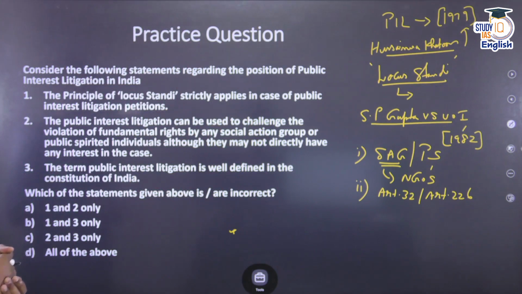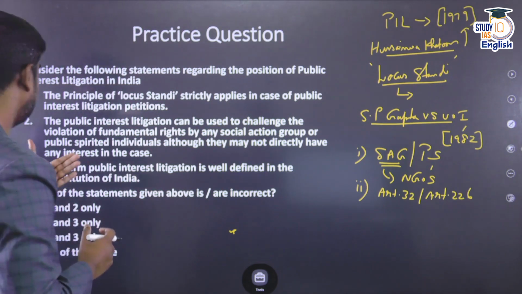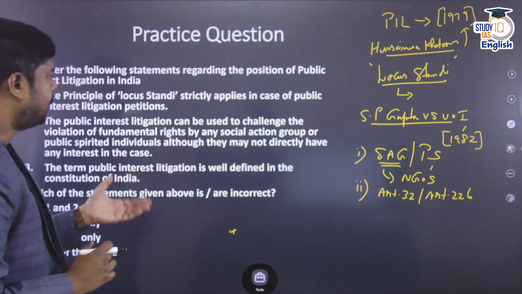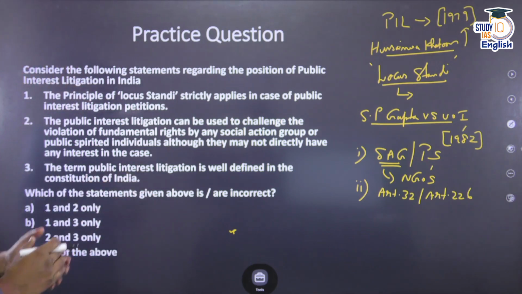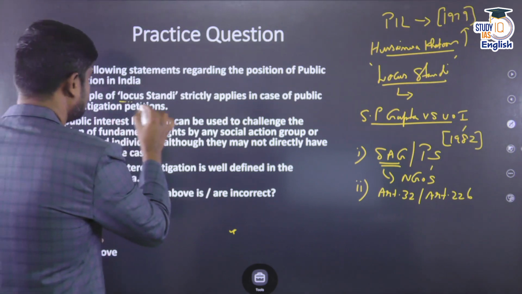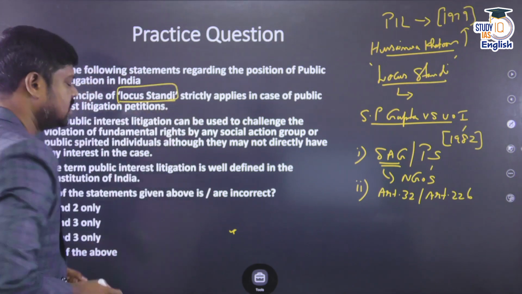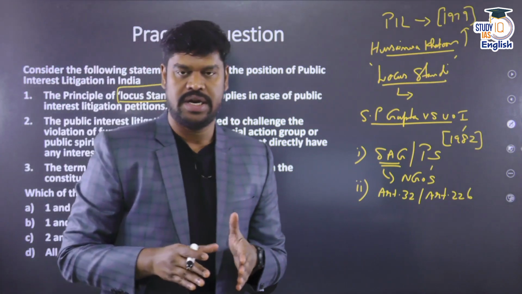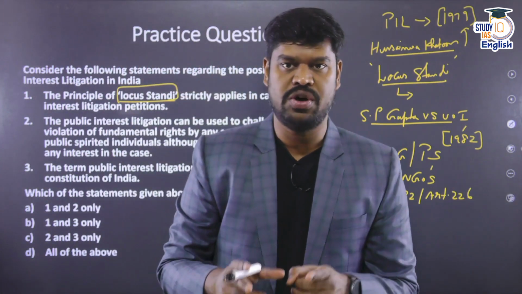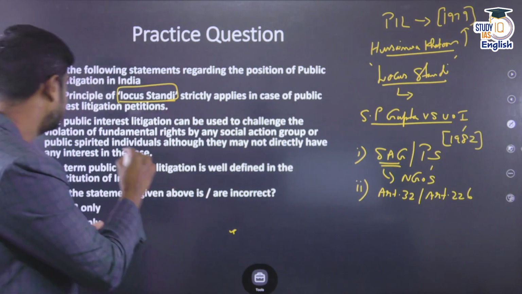Consider the following statements regarding the position of public interest litigation in India. Statement 1. The principle of locus standi strictly applies in case of the public interest litigation. So, does the principle of locus standi strictly apply? The principle of locus standi is liberalized. It does not strictly apply in case of a public interest litigation. So, this particular statement is wrong.